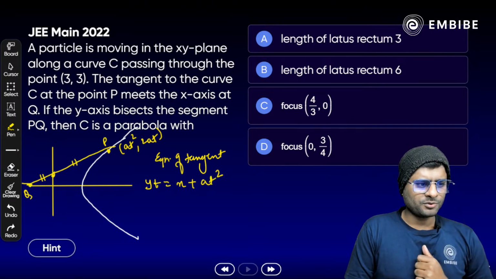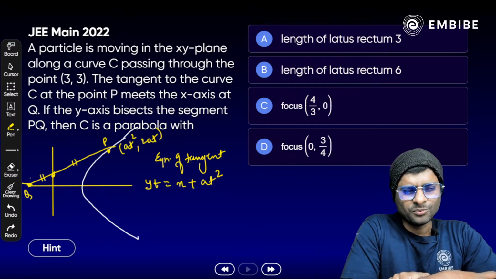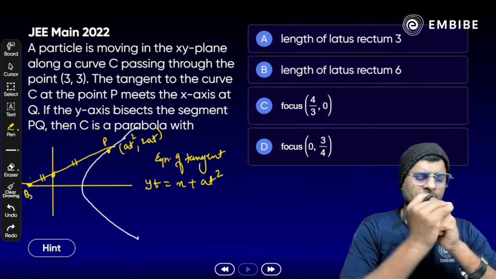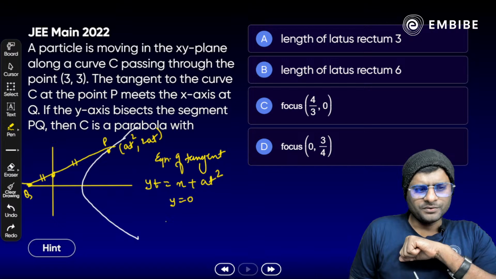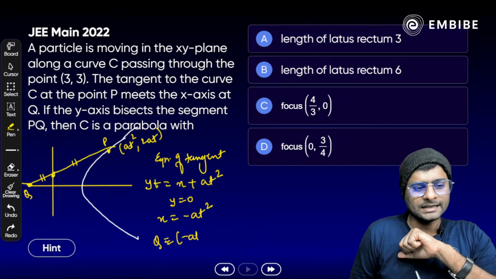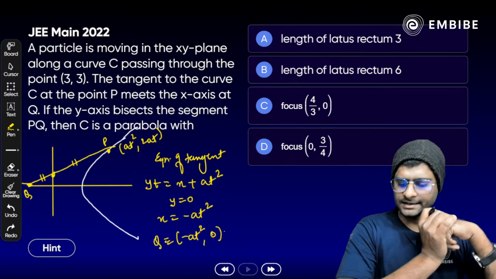Okay. To find the coordinates of Q, can we put y = 0 here? Obviously, because Q lies on the x-axis. Putting y = 0, we get x = -at². So we get the coordinate of Q, that is (-at², 0). Clear? Is it?